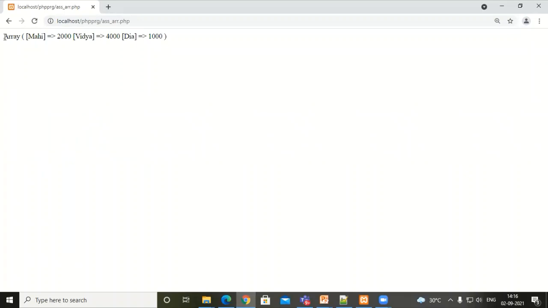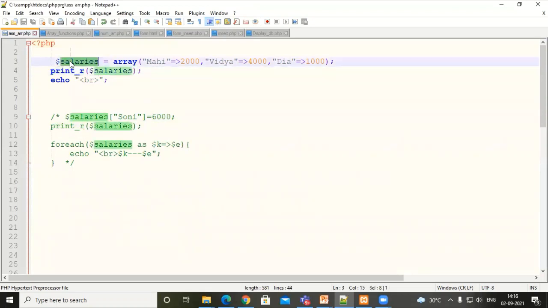In this case, we are having array Mahi got the salary 2000, Vidya got the salary 4000, Diya got the salary 1000. Now, how come they have printed this type of syntax? Because print_r will print the array in this format, key value pair. So that is how your array will be printed with print_r. But I want to have the individual elements traversed. So for that purpose, you can use the foreach syntax.